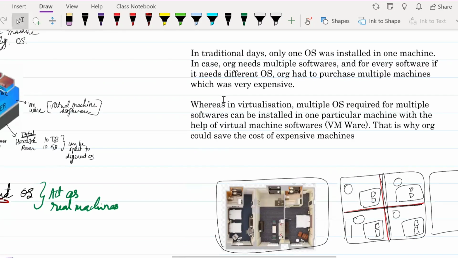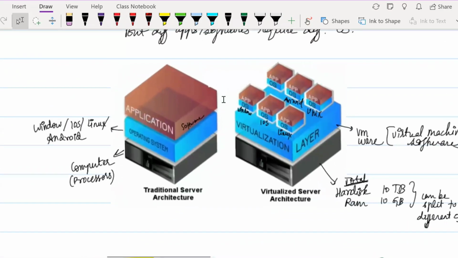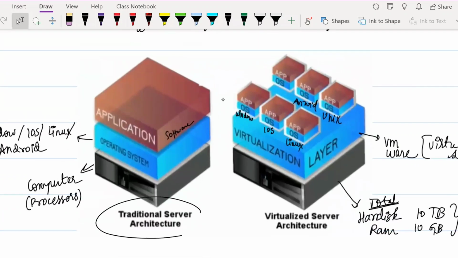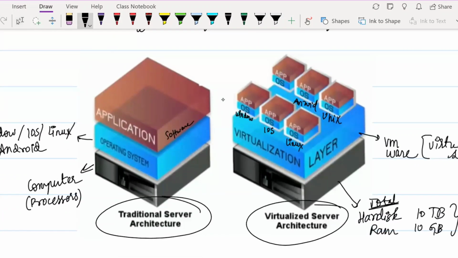See, this is your traditional architecture and this is your virtualized architecture. In the traditional architecture, you have this base system. On every system or every CPU, you can only install one type of operating system.